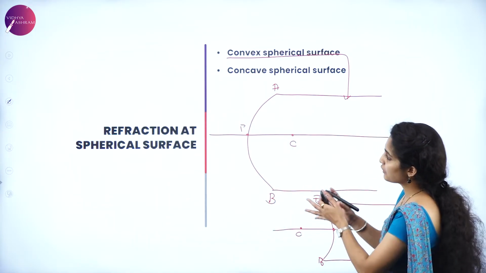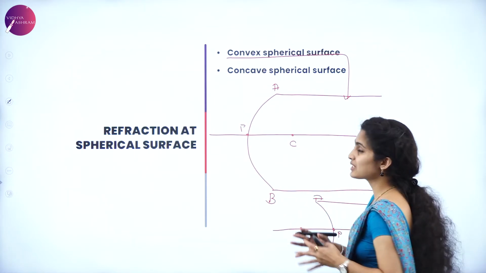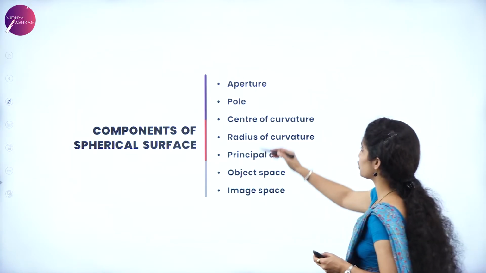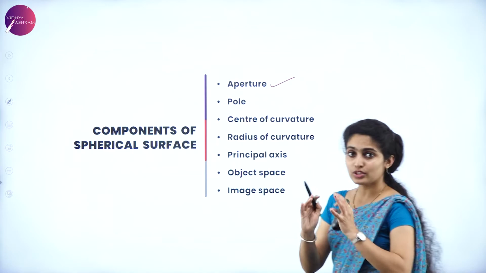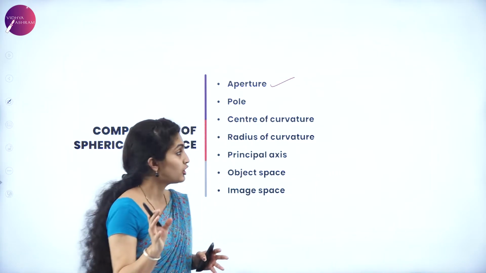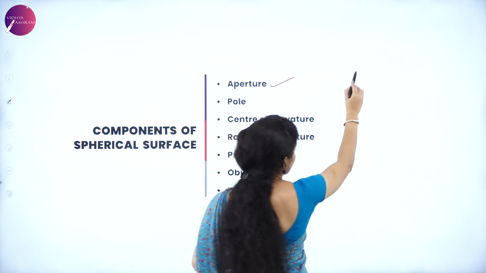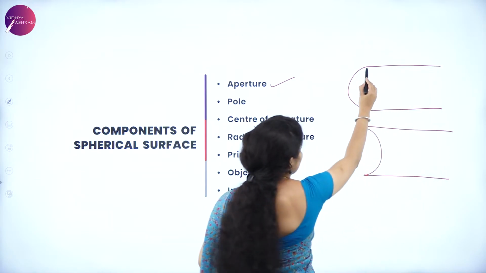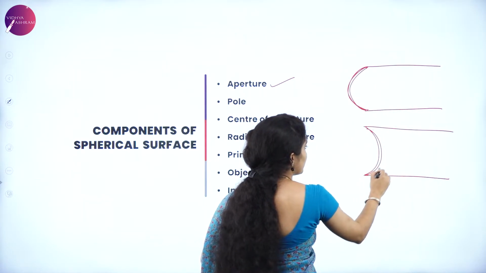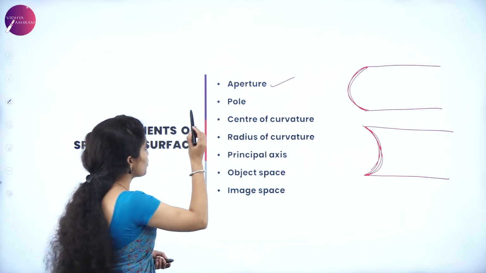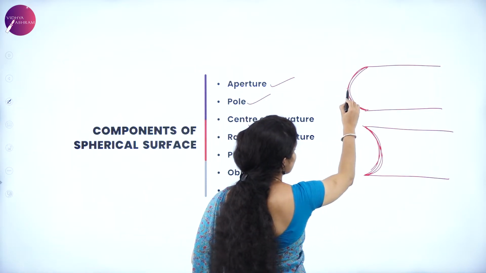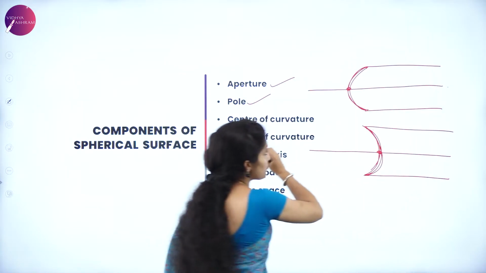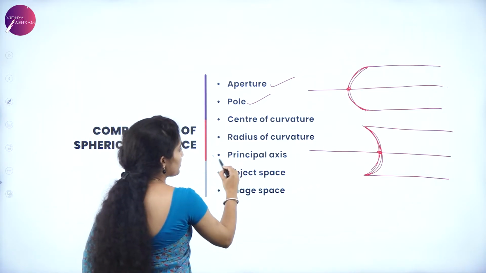Now this is refraction at a spherical surface, the surface which is available for refraction. The superficial area which is available for refraction is said to be the aperture. So these are the components of the spherical surface that you are studying now. So what is the pole? Suppose this is a convex spherical surface or a concave spherical surface, the aperture is the section which I am highlighting. Pole is nothing but the point which lies in the center of that aperture, and we have a principal axis over here which passes through the pole. That is said to be your principal axis.